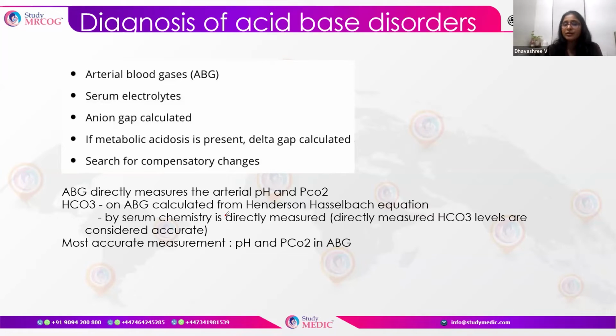Direct measurement is considered more accurate than the derivation from the Henderson-Hasselbalch equation. So the most accurate measurements from the ABG are the pH and the PCO2. In an ABG, two things that we have to see are the pH and the PCO2.